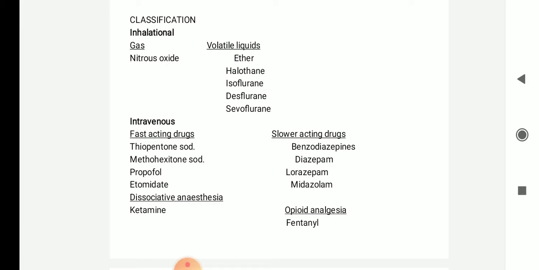Okay. So coming to IV, it is again classified into fast acting, slower acting, dissociative and opioid analgesia. Fast acting you can have thiopentone sodium, methohexitone sodium, propofol and etomidate. Slower acting you can have benzodiazepines: diazepam, lorazepam and midazolam. Dissociative anesthesia you can have ketamine, and opioid analgesics you can have fentanyl. So this is the classification of general anesthetics.